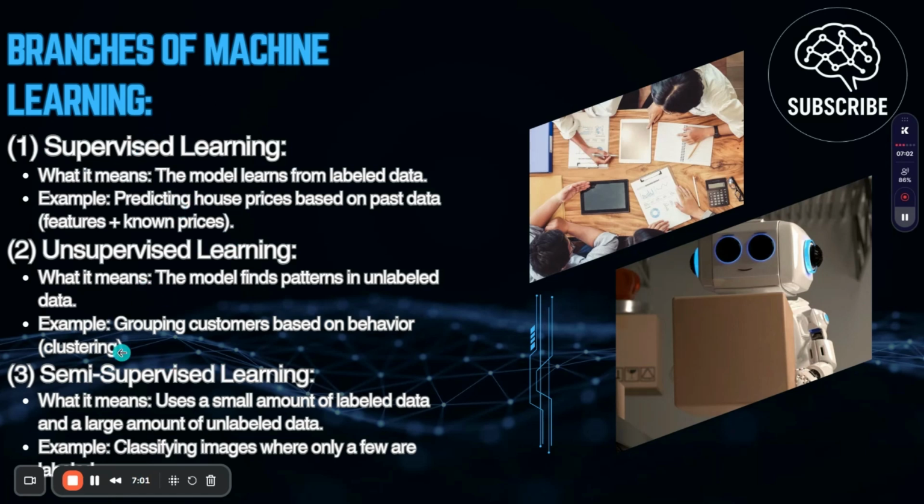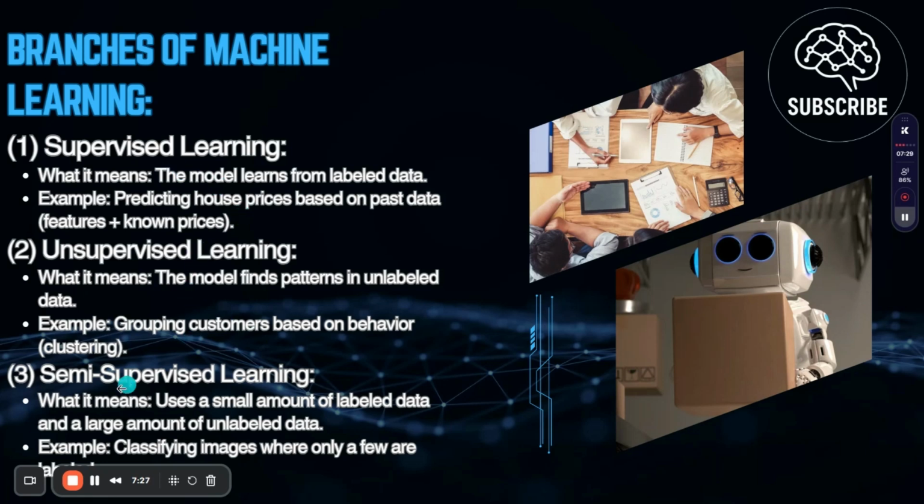Okay, here is an example of unsupervised learning: grouping customers based on behavior, which is clustering. So it is a bit more advanced than supervised learning. It can directly guess the exact role, what the expectations are and what the decisions or questions of humans are, so it can learn from that in a bit more advanced way than supervised learning.